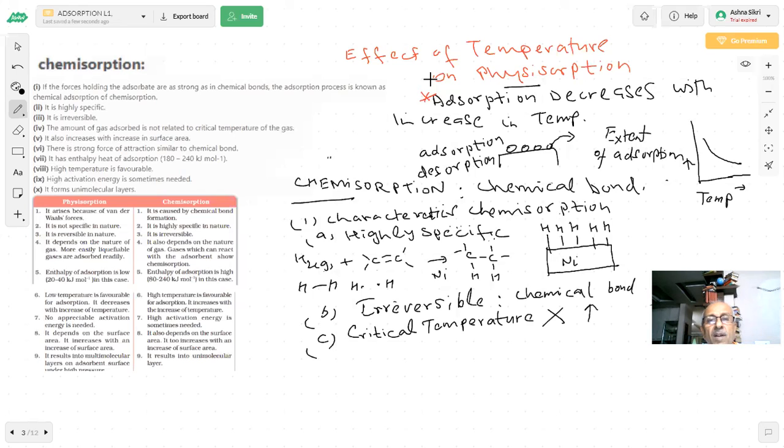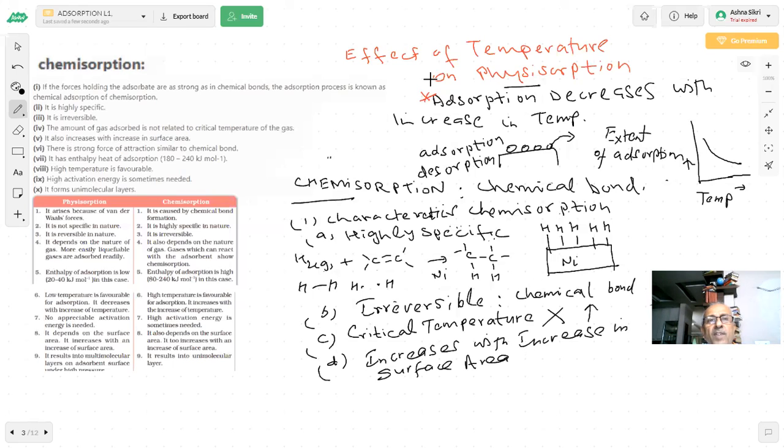Further, it increases with increase in surface area. With increase in surface area, students, every adsorption increases. Important thing, surface area: more molecules can be adsorbed, either by chemical bond or by physical forces.